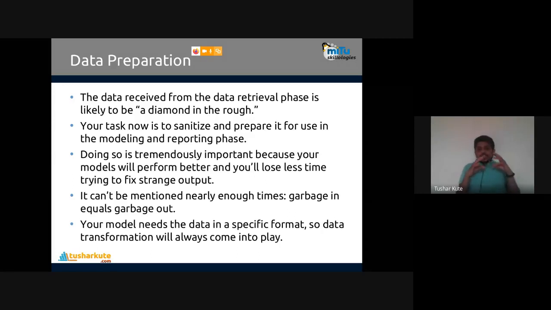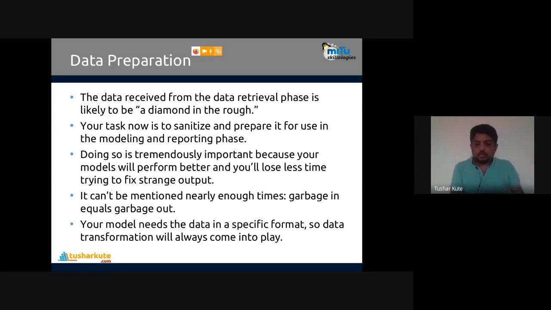Okay, so as per the prediction system required, we have to prepare your data. We have to apply some transformation steps inside it, then only it's possible to work with the given data. Doing so is tremendously important because your model will perform better and you will lose less time trying to fix strange output.